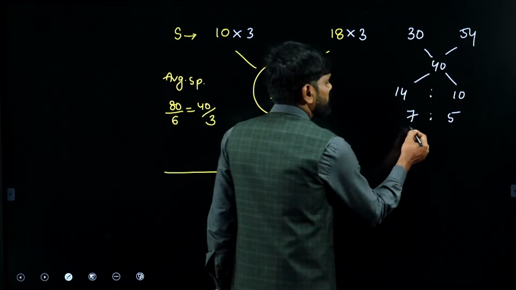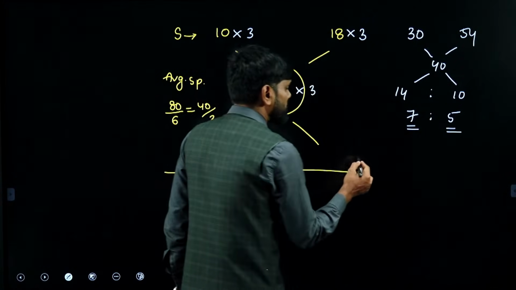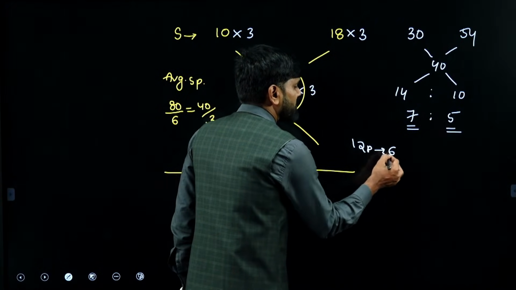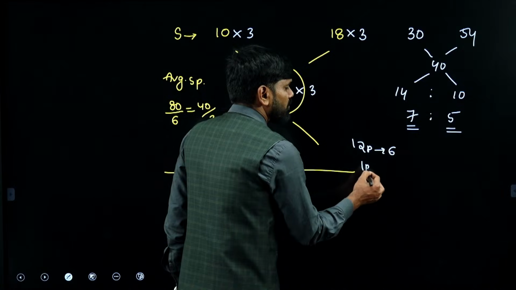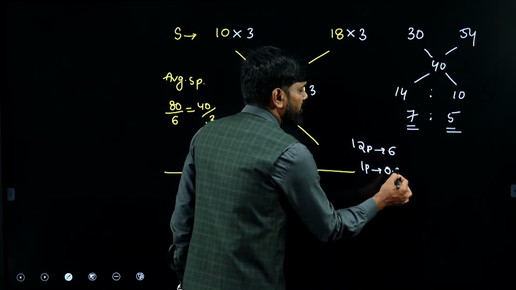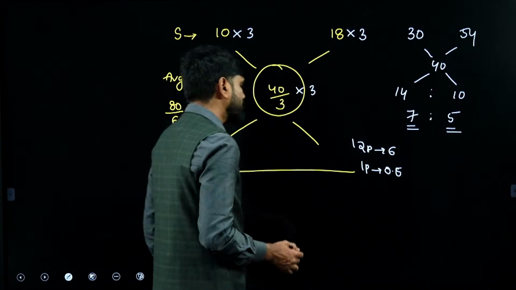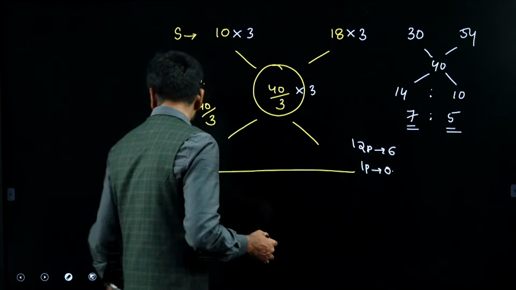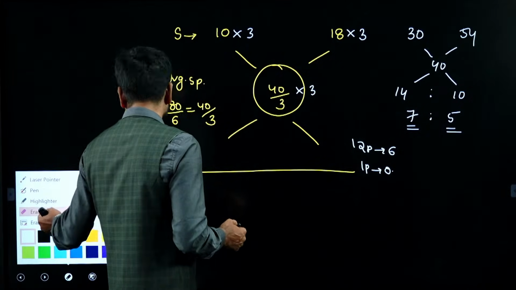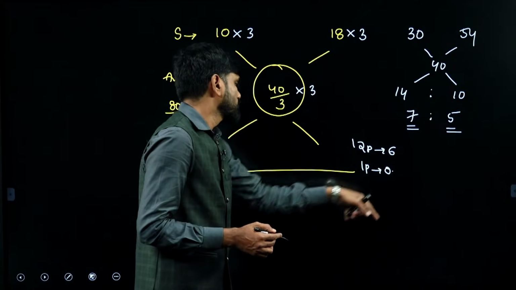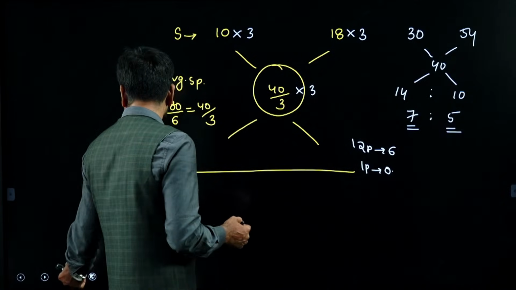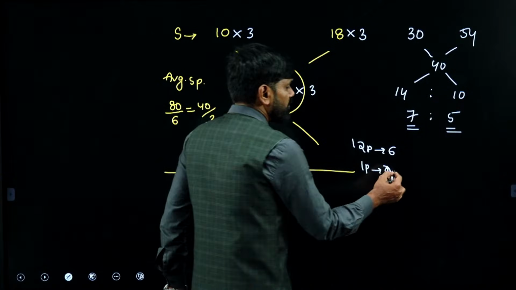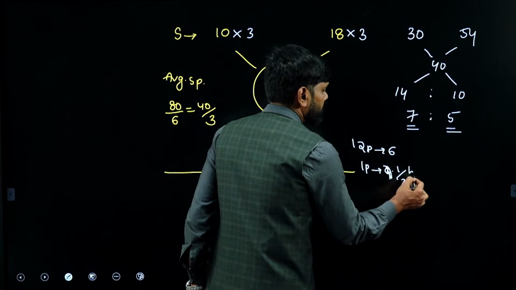Total time is corresponding to how many parts, dear? 7 plus 5 is 12. The 12 parts correspond to 6 hours. If 12 parts correspond to 6 hours, one part will be how much? 0.5 hours, or half an hour. Right? Let me take it as half an hour. So if 12 parts is 6 hours, one part will be half of that, half an hour.